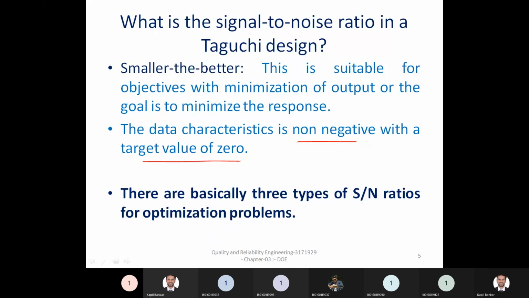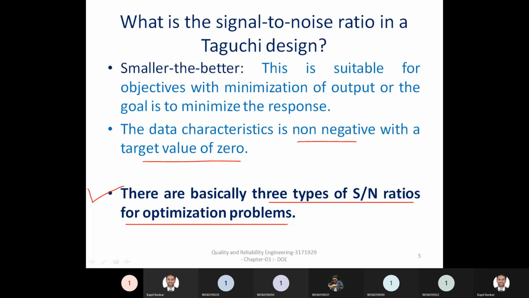So basically, we learned that there are 3 types of SN ratio for optimization problems. Suppose during the experimentation, your task is to optimize your problem. For that optimization, it depends on which type of response you have.